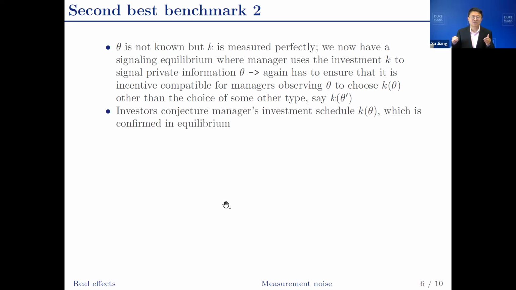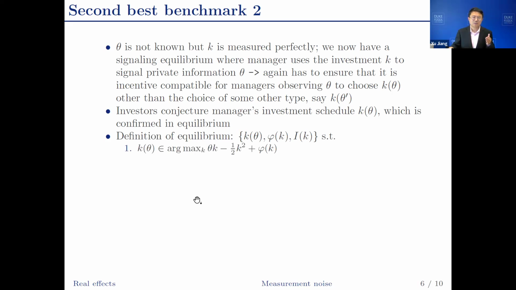Investors, they would conjecture managers' investment schedule. And this conjecture would be conferred in equilibrium. The conjecture has to be consistent. So what investors is going to do is they're going to observe k, and they're going to back out theta from k. And this backing out is denoted as ik. So again, the manager chooses k to maximize the manager's payoff. The market pricing now only depends on k because the market cannot observe theta. But the market is going to back out theta from k and use that to calculate the expected future cash flow.